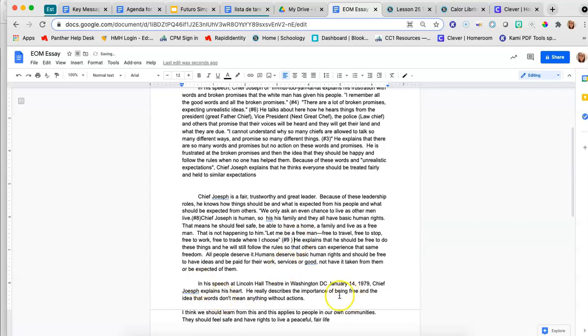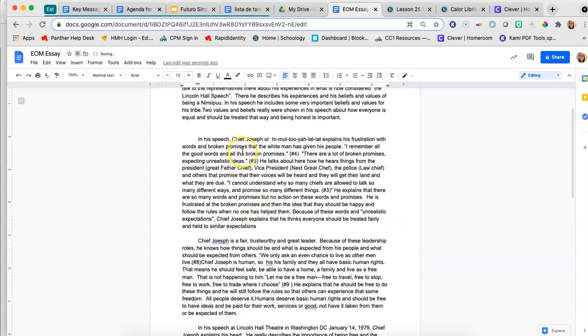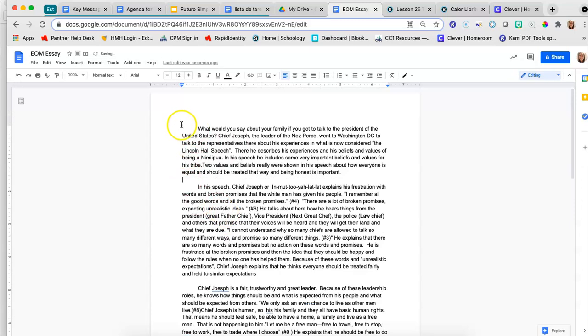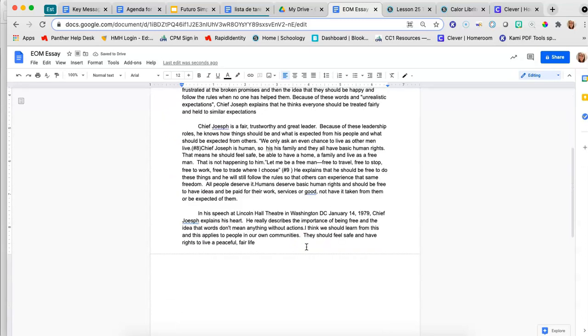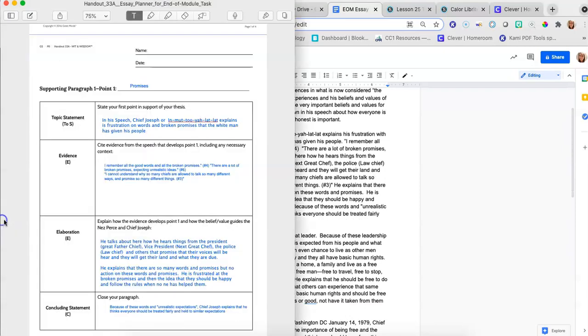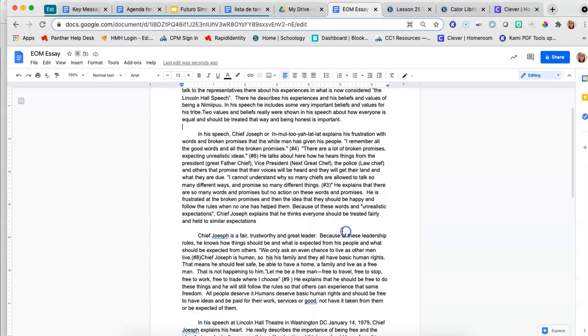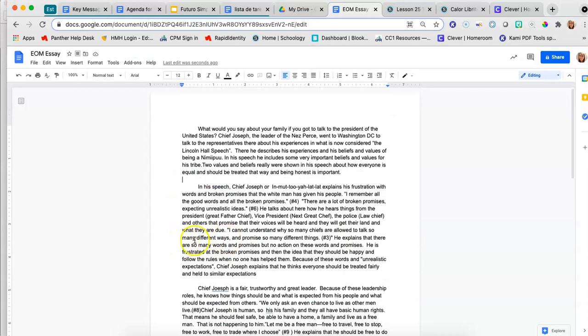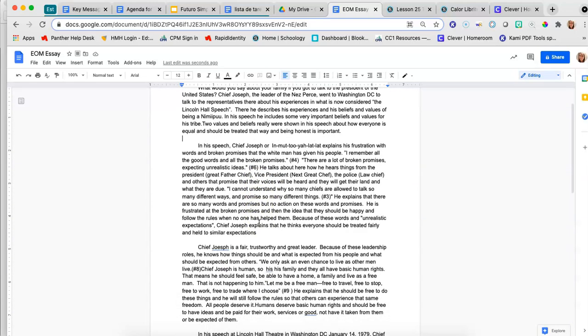Finally, because I wrote most of my conclusion in complete sentences, I need to just put my final conclusion together. I think it's easier to notice the difference between where my paragraph starts and ends by putting a tab and putting a space in between. So I have written my rough draft. Originally, it was separate like this, and I copied and pasted it and reorganized it and made sure that I put my information in complete sentences. So this is what you had to do today.